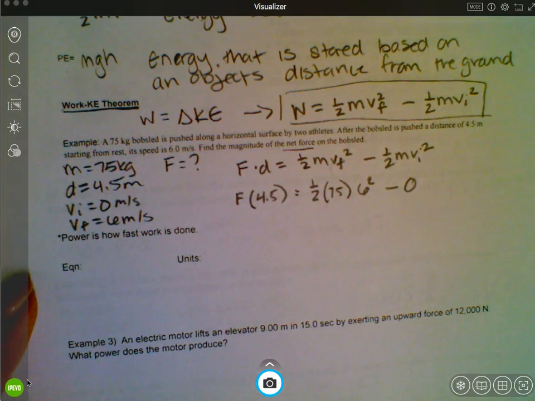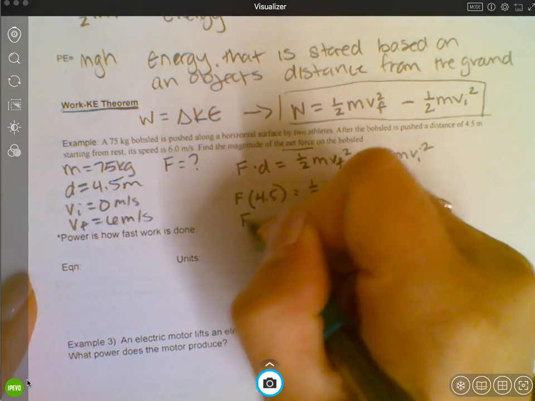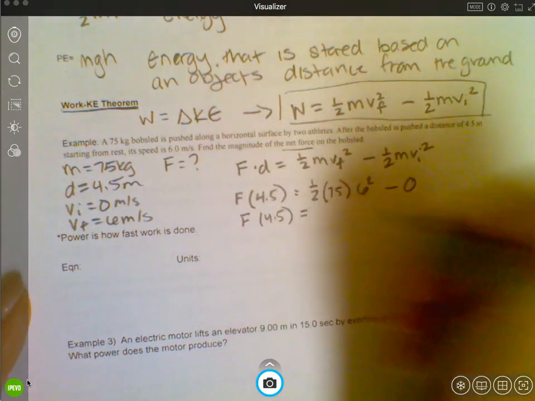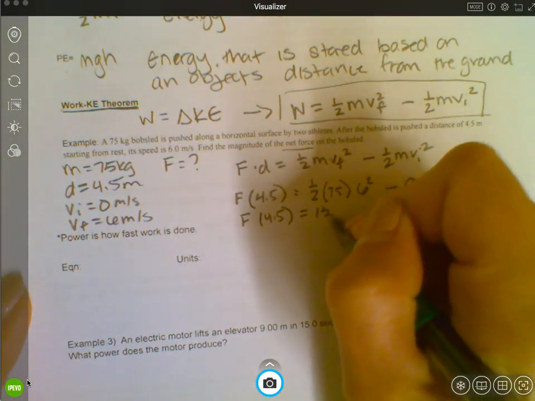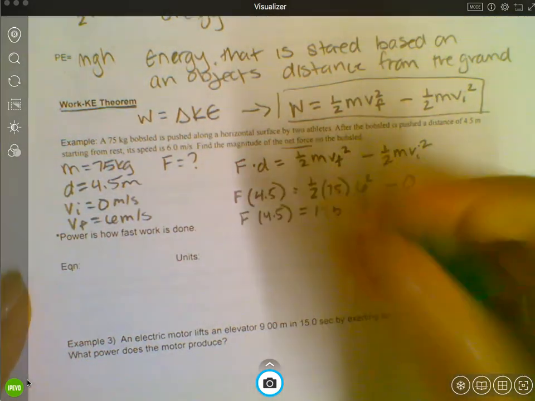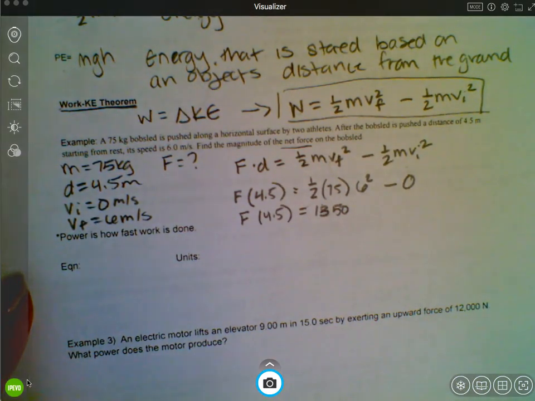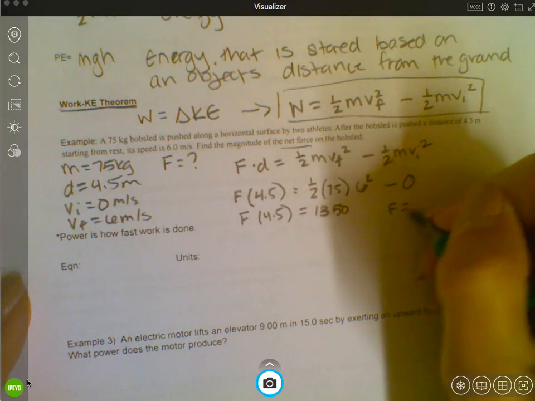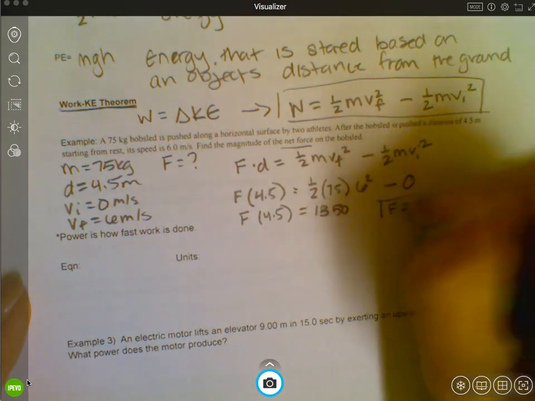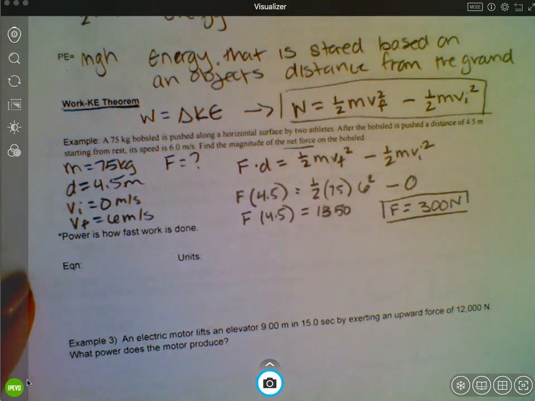Okay. So I'm going to solve this side first. So 1/2 times 75 times 36. So this is F times 4.5 equals 1350. Okay, divide by 4.5, and I get that the force is equal to 300 newtons. So that's how we do those work energy theorem problems.